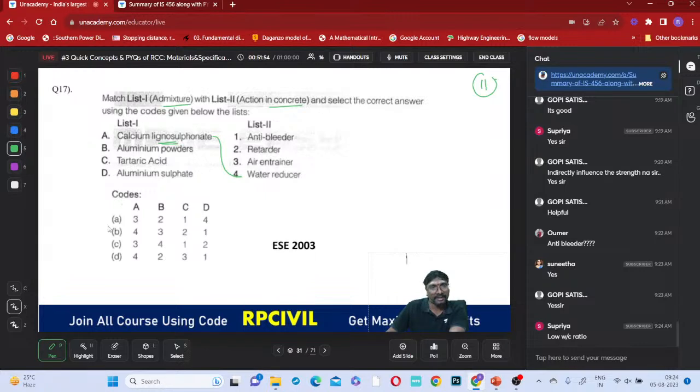A4. How many options are there? Options B and D have A4. So like that you have to check it. Immediately after matching one, check which options are matching and eliminate the other options. Next, aluminium powder. Aluminium powder is for air entrainment, as we have just seen. B3. So A4 and B3. Which option is it? Automatically option B is correct. You need not know the others.